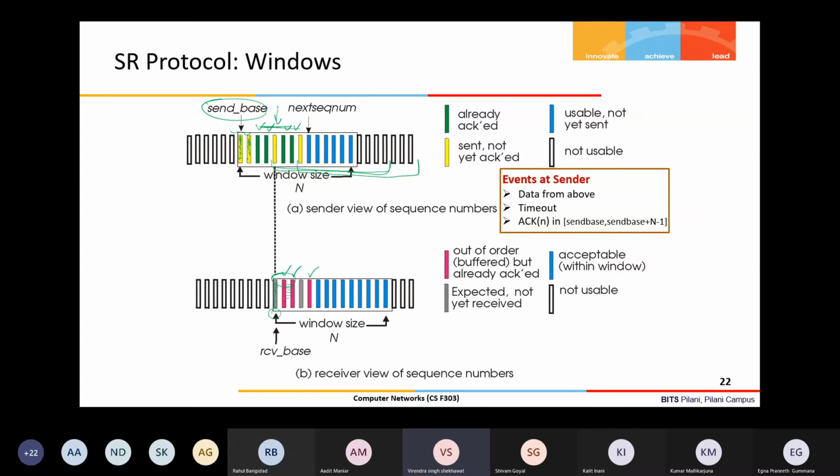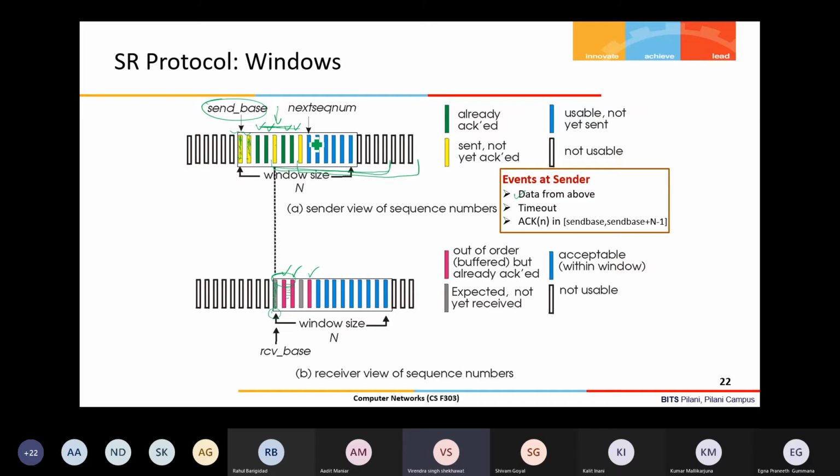The events which can occur at the sender side: it receives data from above. That's one event, meaning once it receives data from above, it will first check whether this packet can be sent right now. For that, it will check whether the next sequence number is within my window, then it will be able to send, otherwise it will not be able to send it. So it means the window allows sending the next packet.